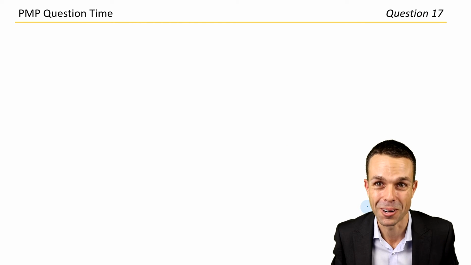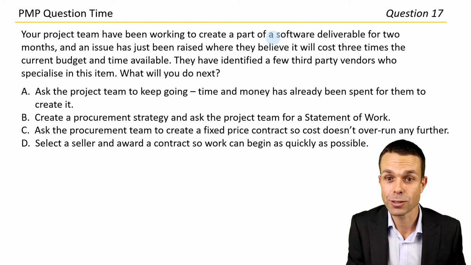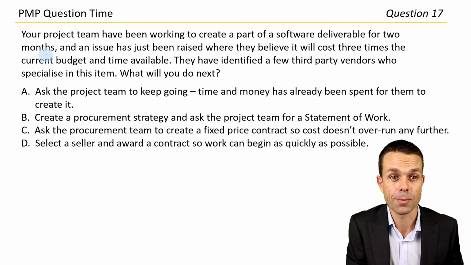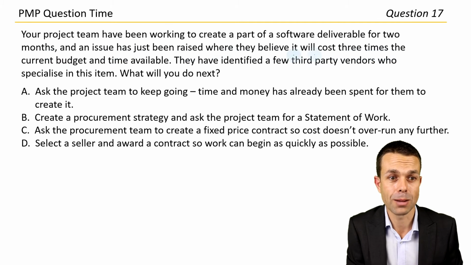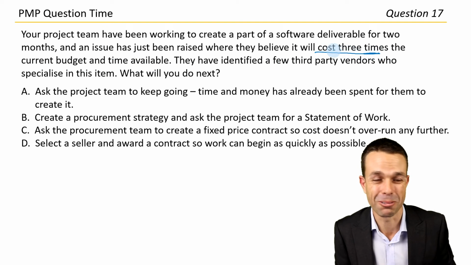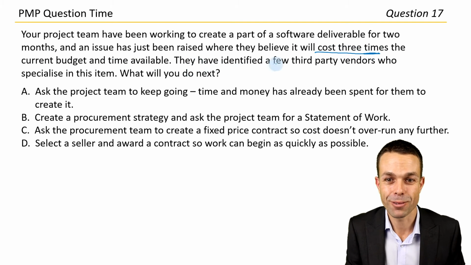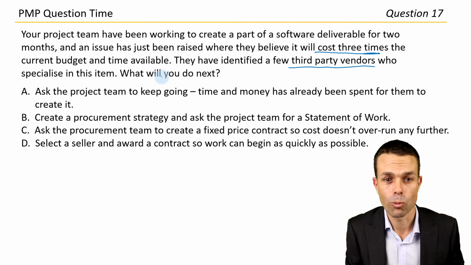You're doing fantastic work. Your project team have been working to create part of a software deliverable for 2 months, and an issue has just been raised where they believe it will cost 3 times the current budget and the time available. Okay, that's probably not a good thing. Let's see what we have to do here. They have identified a few third-party vendors who specialize in this item. What will you do next?